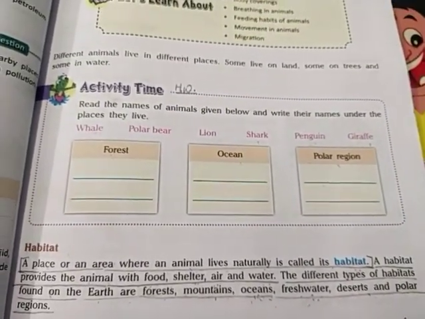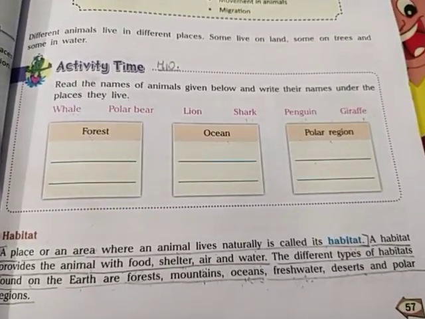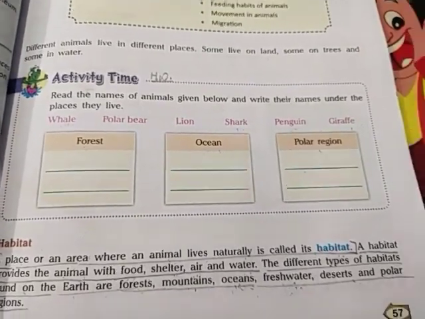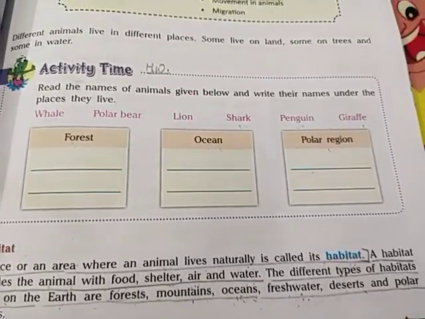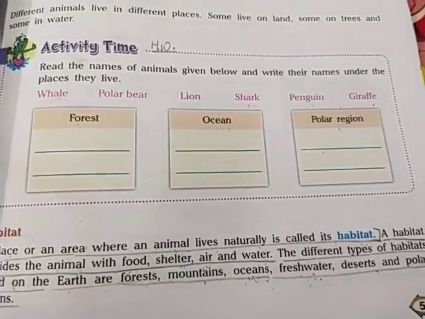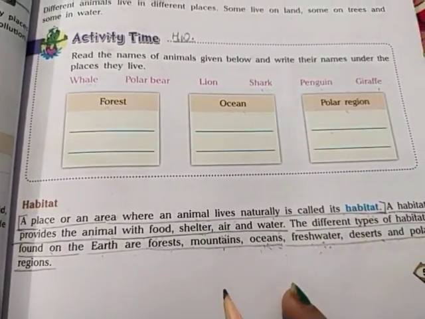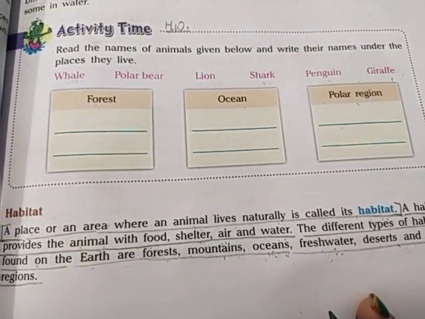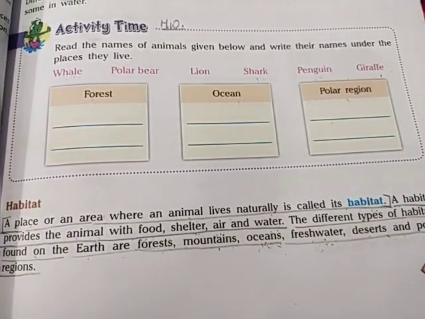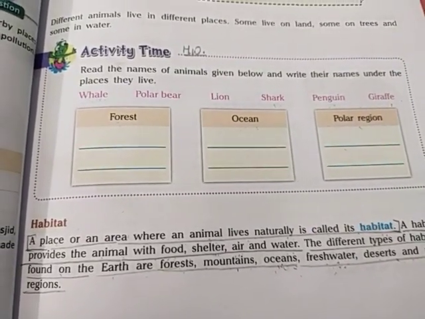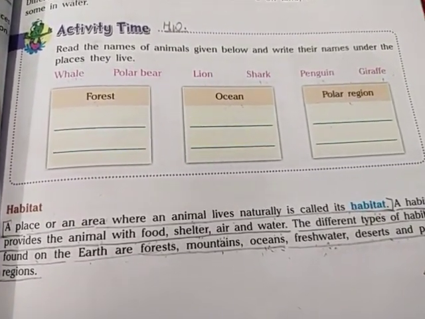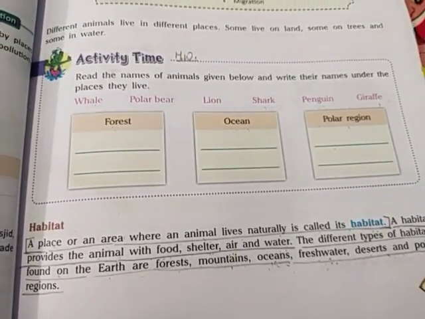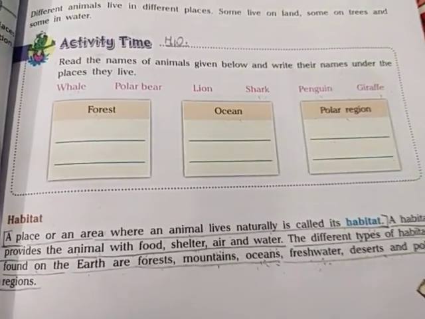We can divide the habitat into different parts or regions according to their temperature and the availability of water. It means we look at what the temperature of the area is and how much water is available in that area. On the basis of these two things, we can divide the habitats of the animals into different regions.